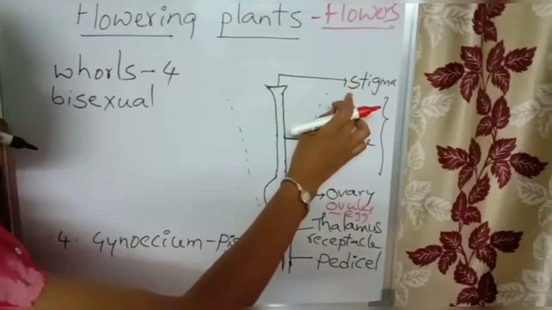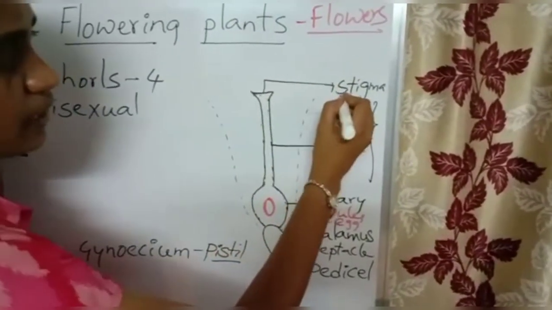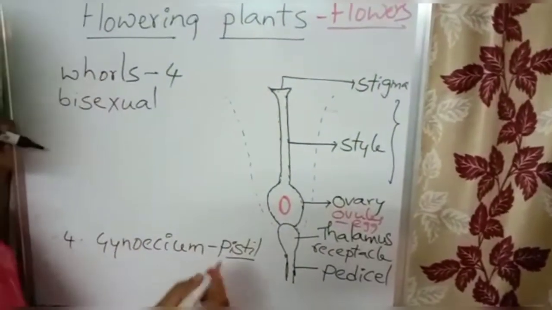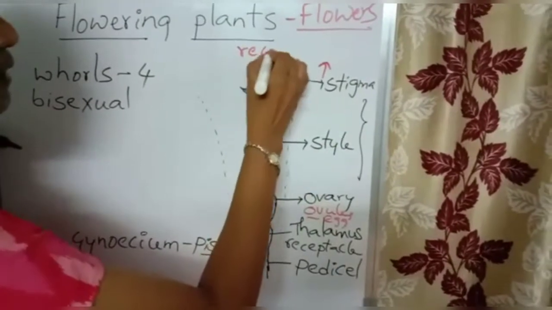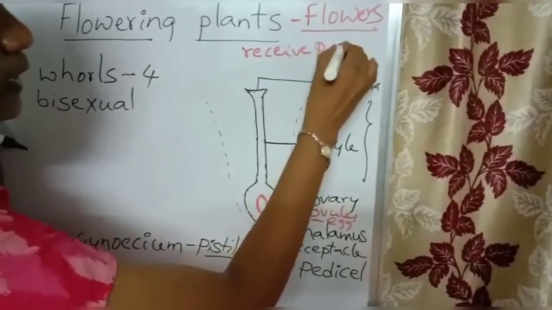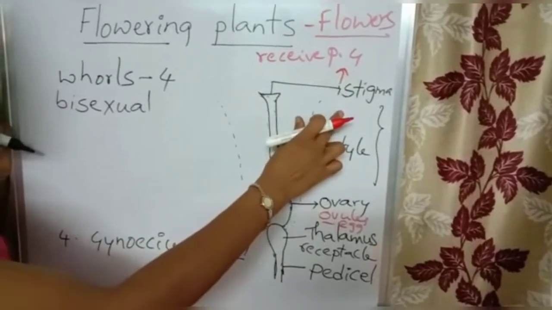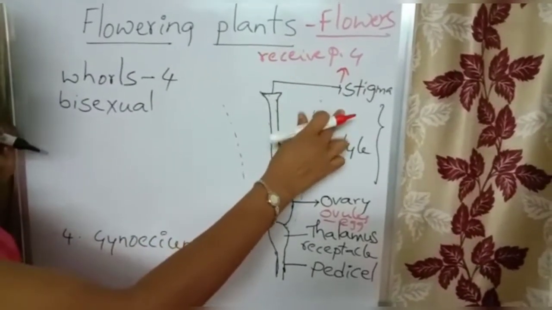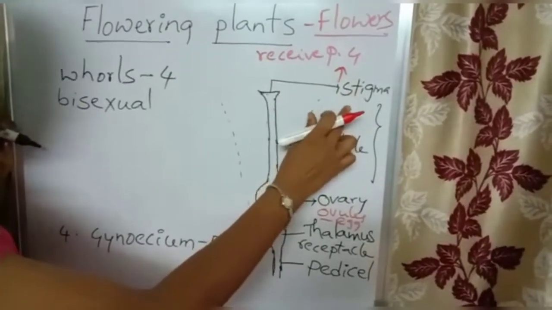This is the landing platform of pollen grains. What is the role of the stigma here? Stigma receives pollen grains during pollination. So we can say stigma is the landing platform of pollen grains.